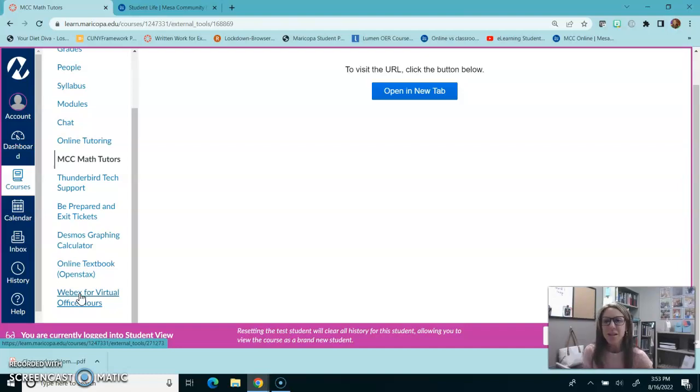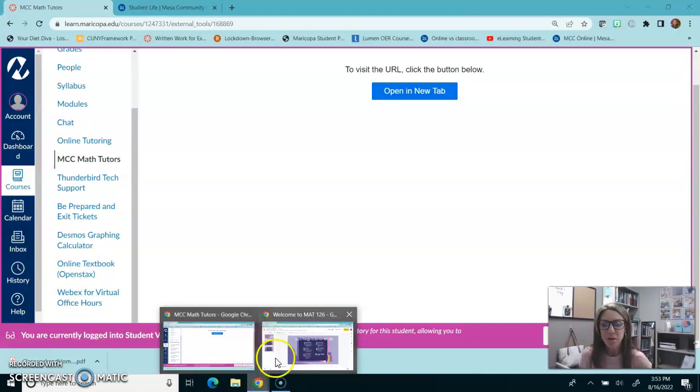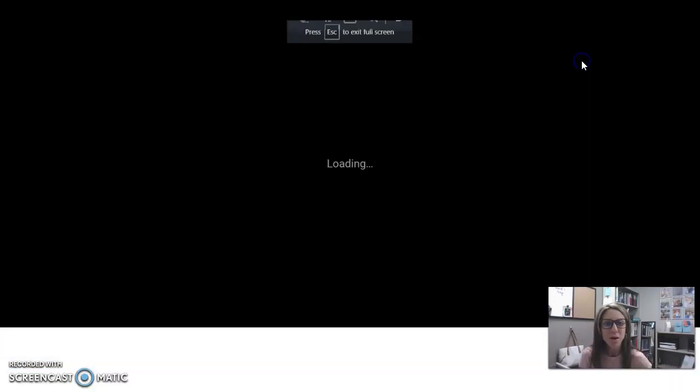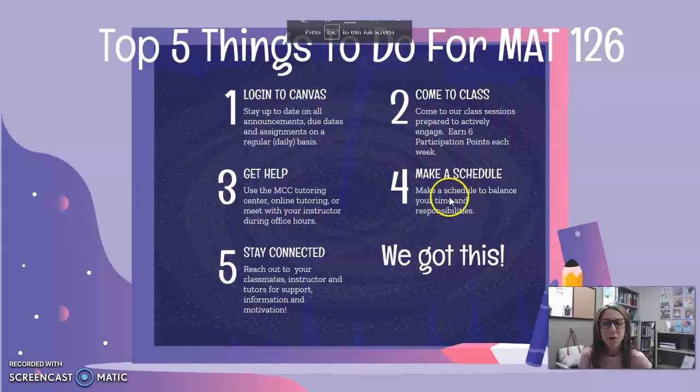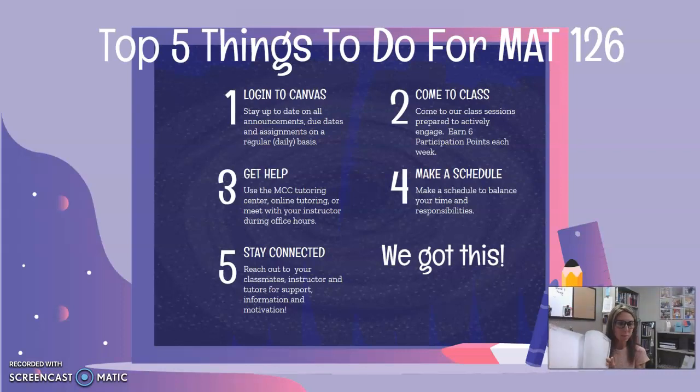All right, let's look at tip number 4. Tip number 4, make a schedule. I can't tell you enough how many times I say this, but if you don't plan for it, it is not going to happen. So if you don't have something either physically written down in your planner, if you have a paper planner like I do, or if you don't have it somehow programmed into whatever online planner or organizational tool you use, it's not going to happen.